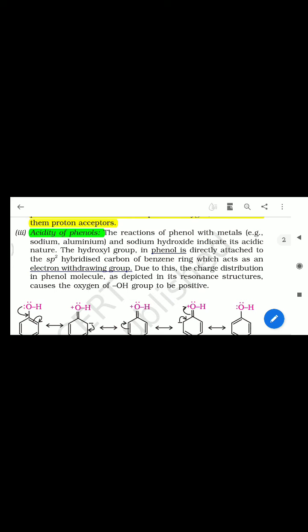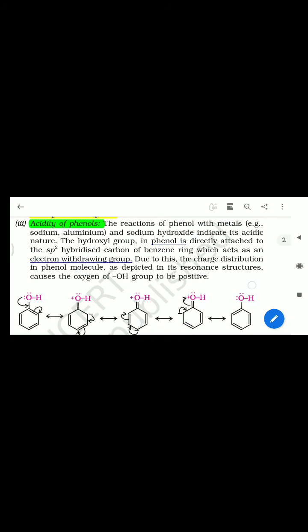So acidity of phenol. The reaction of phenol with metals, that is sodium and aluminum, and sodium hydroxide, indicates its acidic nature. You learned previously, listen carefully to this line: the hydroxyl group in phenol is directly attached to the sp2 hybridized carbon of the benzene ring, which acts as an electron withdrawing group.